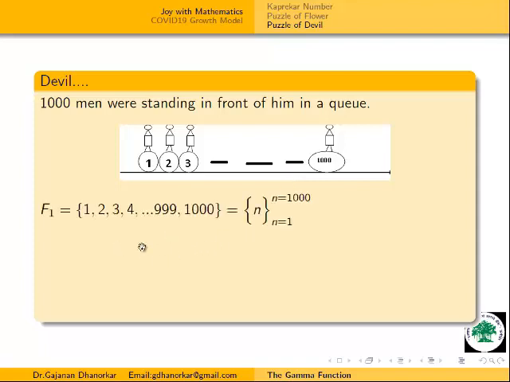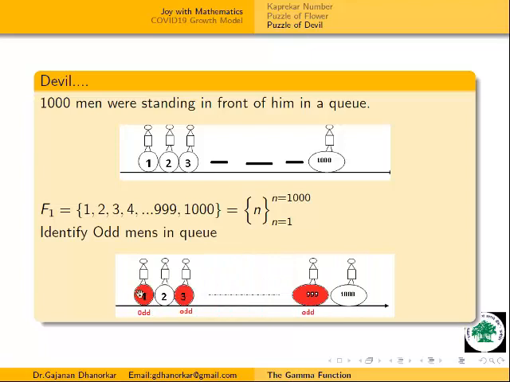First of all, I will write this as our set of 1000 men, in sequence form n equal to 1 to 1000. Here I will make a danger zone because of the odd numbers. This is odd in danger zone, odd in danger zone, odd in danger zone, and he can eat all the men in this danger zone. Means the remaining men are in position 2, then 4, all even positions: 2, 4, 6 and so on. The last one is position 1000.